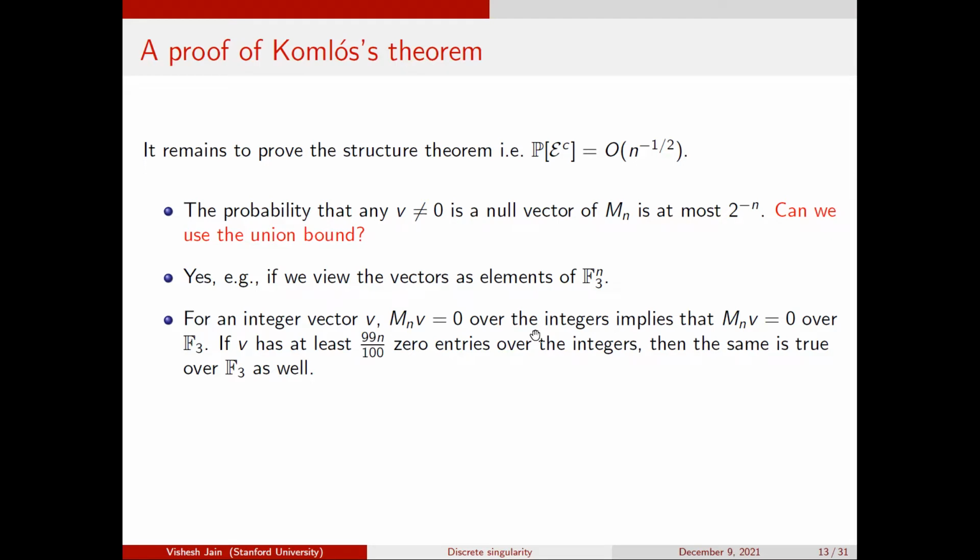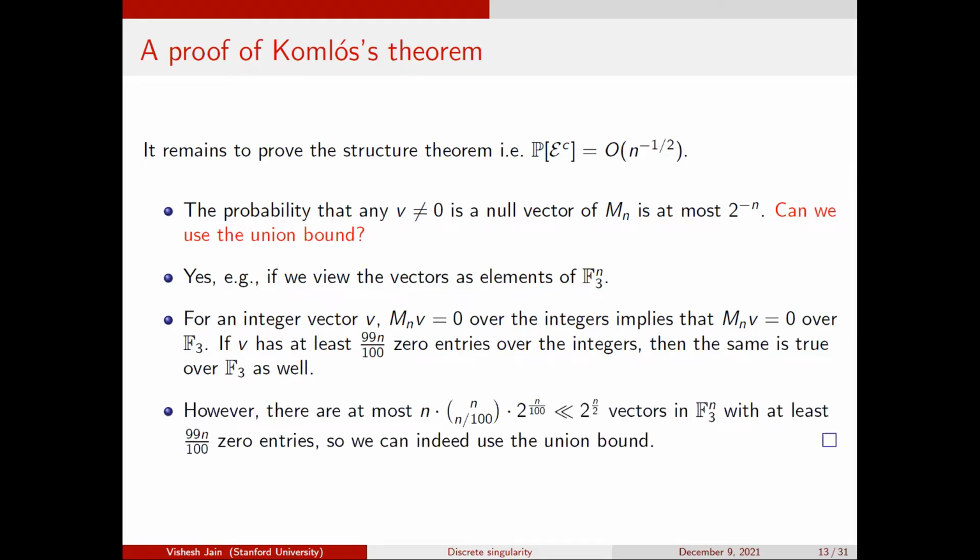But now you can use the union bound. You might ask, how many vectors do I have over F3 to the n with at least 99n/100 zero entries? Well, it's n choose n/100. I need to pick the non-zero entries, and for the non-zero entries I have two options, so it's 2 to the n/100 times n choose n/100. And since it's at least 99n/100 zero entries, there may be some factor here. But in any case, this is much less than 2 to the n/2, or 2 to the n/99 or so. So it's much smaller.